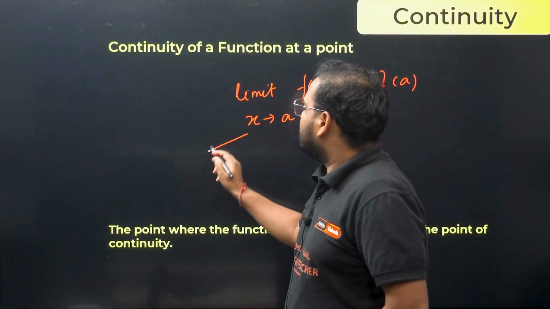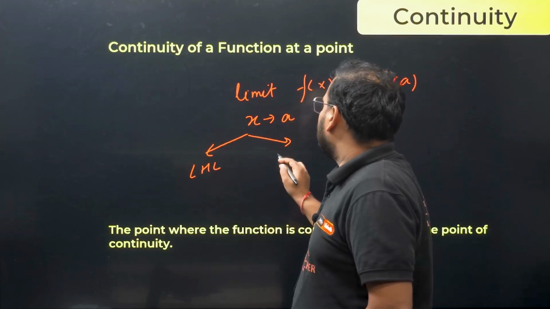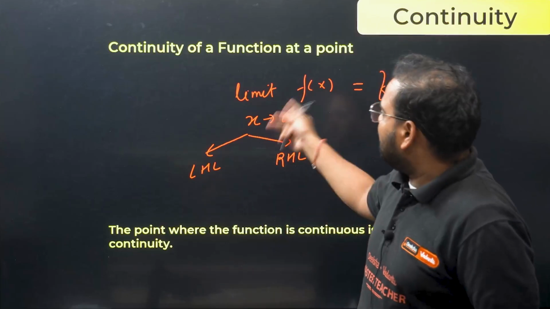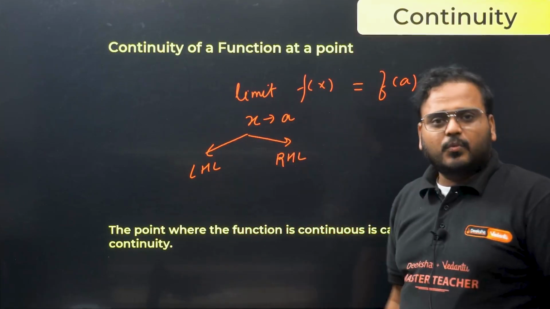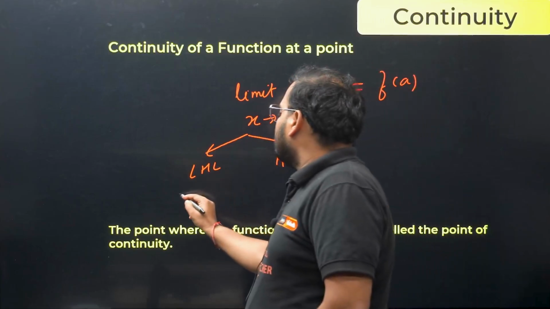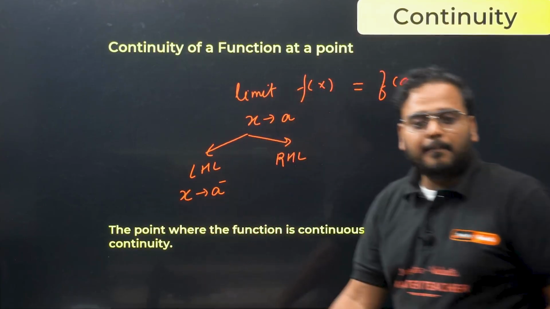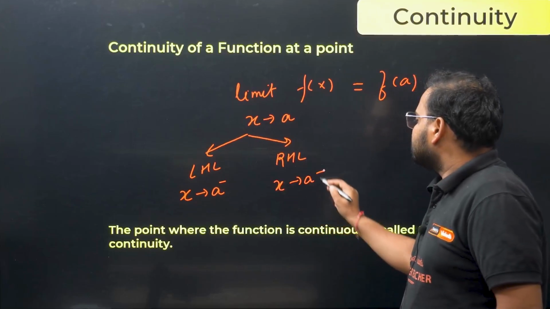Of course, we have learned that in our PU1 we use the LHL and RHL approach. Sometimes it's not required, we directly take the limit x tends to a, but yes, we use the LHL and RHL approach. What is the LHL RHL approach? It means we try to move to a from the left hand side, x tends to a minus, and for RHL we use x tends to a plus.